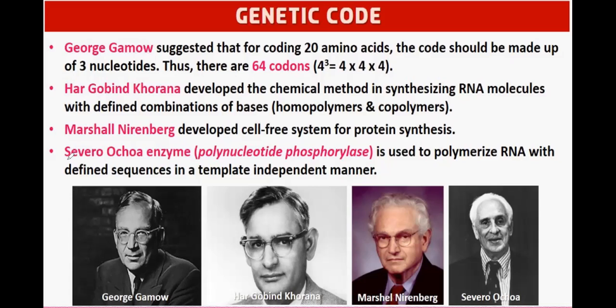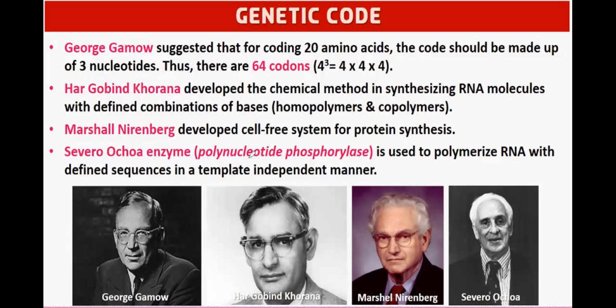Then there is one scientist, Severo Ochoa. He discovered one enzyme, the enzyme polynucleotide phosphorylase. This enzyme is used to polymerize RNA with defined sequence in a template-independent manner. So there is no need of a template.